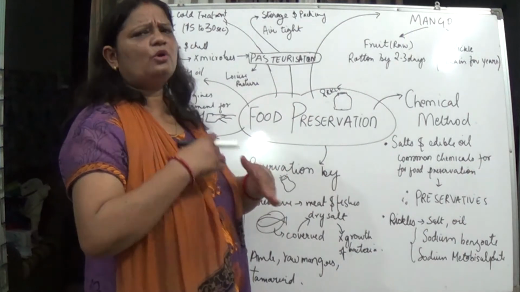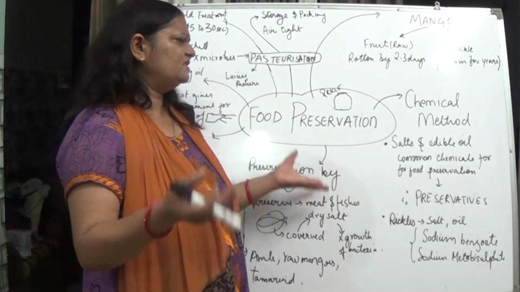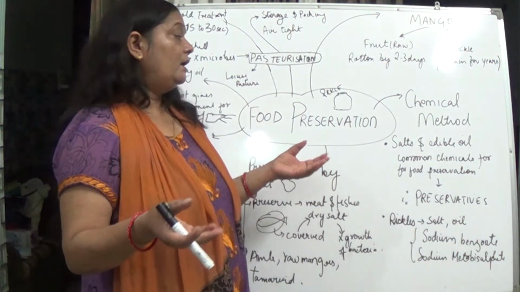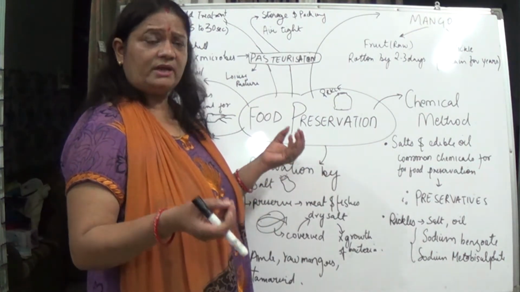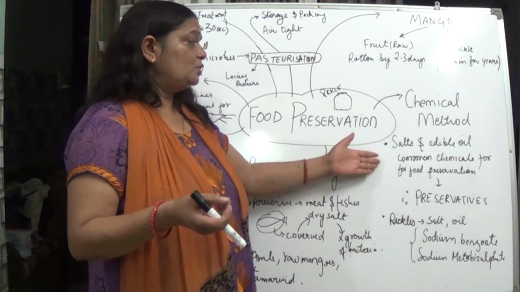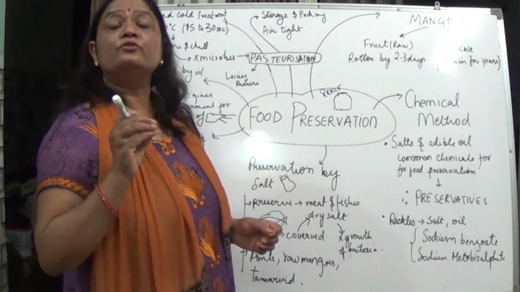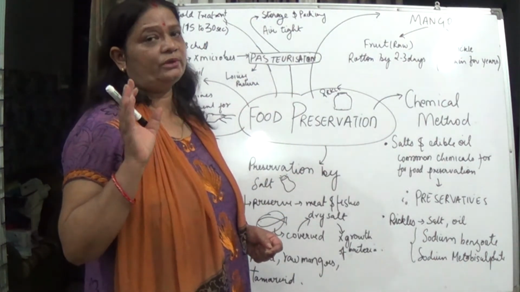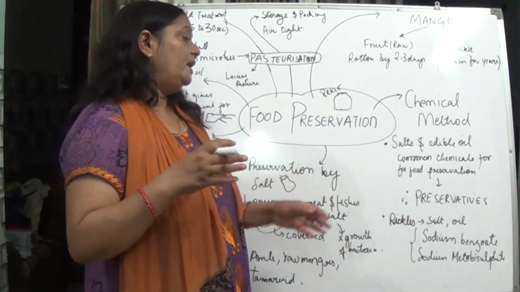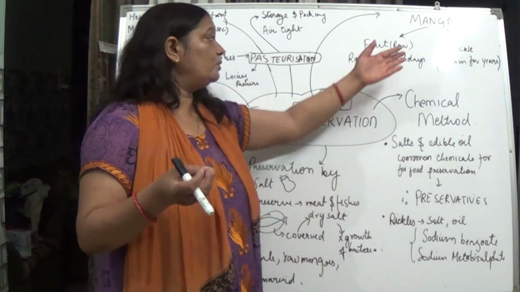These are common chemicals; salt consists of NaCl and other elements and compounds also. So salts and edible oil are the common chemicals which we use for food preservation at our homes. If we use these, naturally they act as preservatives in pickles and the salt.